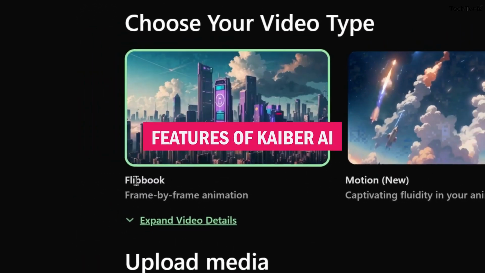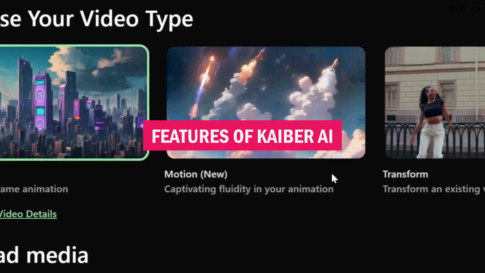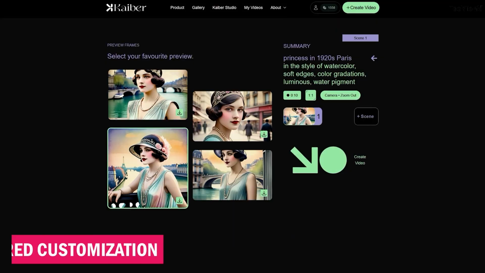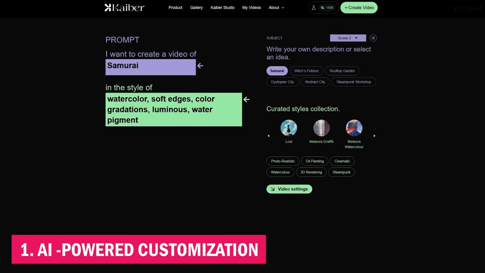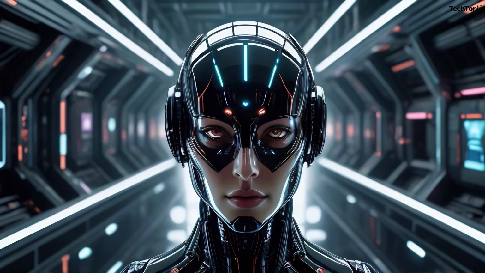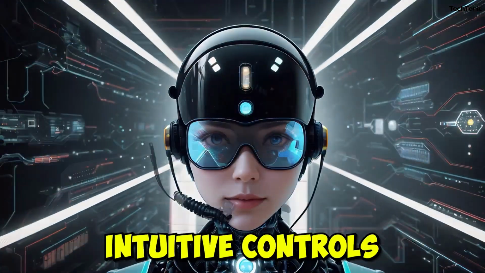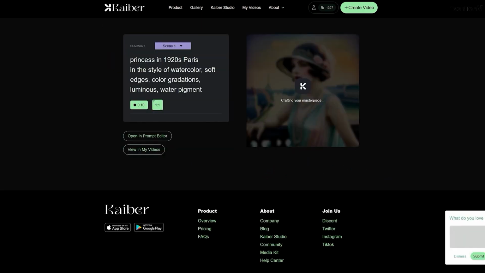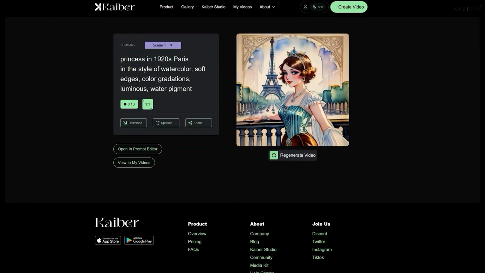Kaiber AI offers a versatile array of features designed to empower users in creating captivating and customized videos effortlessly. 1. AI-powered customization. Kaiber AI leverages advanced artificial intelligence to provide deep customization options. Users can adjust styles, themes, transitions, and text overlays with intuitive controls. Whether enhancing existing footage or starting from scratch, the AI ensures a tailored video creation experience.